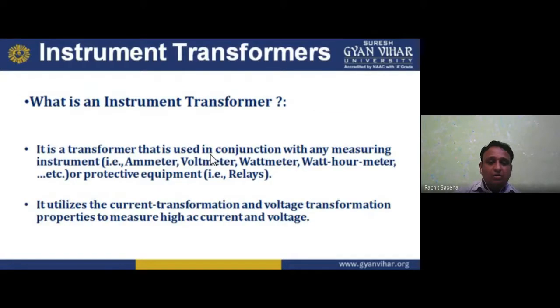Now, what is an instrument transformer? It is a transformer that is used in conjunction with any measuring instrument, that is ammeter, voltmeter, wattmeter, watt-hour meter, or protective equipment, that is a relay. It utilizes current transformation and voltage transformation, similar to our transformer properties, to measure high AC current and voltage.